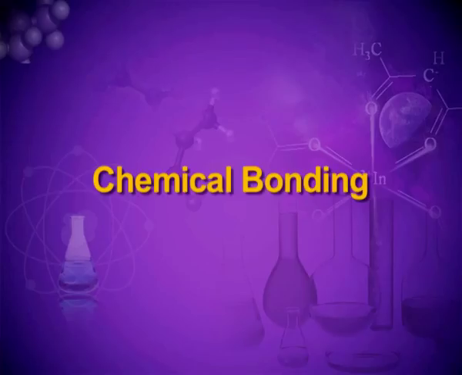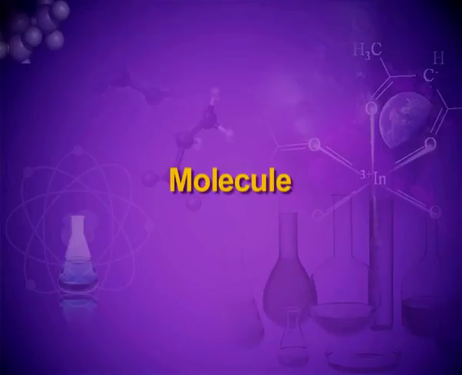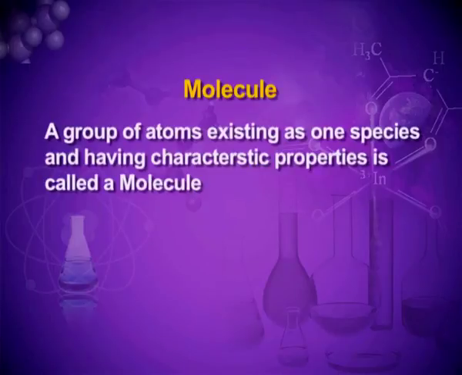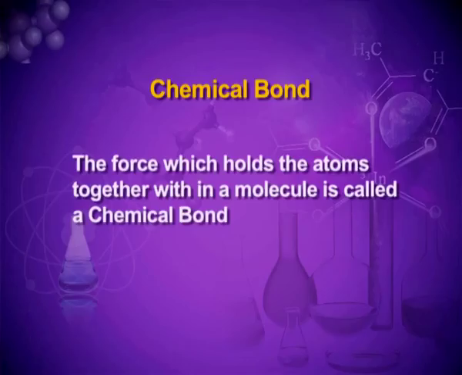But let's first of all know what a molecule is. A group of atoms existing as one species and having characteristic properties is called a molecule. A molecule is made up of two or more atoms. There must be some force which is holding these atoms. What is that force? That force is a chemical bond. The force which holds the atoms together within a molecule is called a chemical bond.